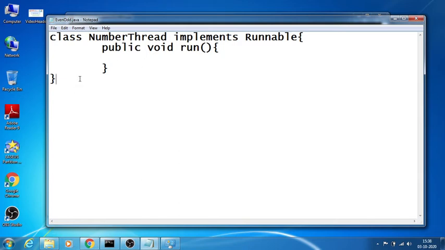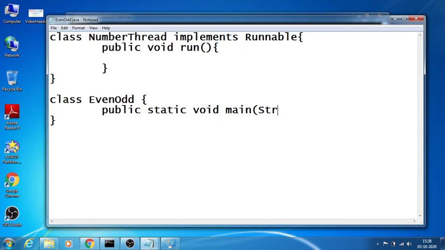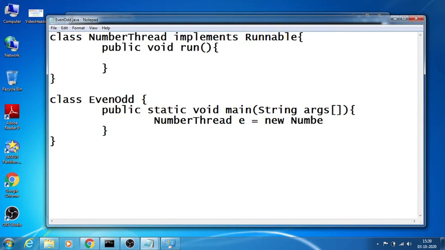So I now create the threads here, so the class EvenOdd, so public static void main, String args, and inside this let's create the threads. NumberThread e equals new NumberThread. First, say here this is a runnable thread, so RT, because NumberThread is a runnable thread.